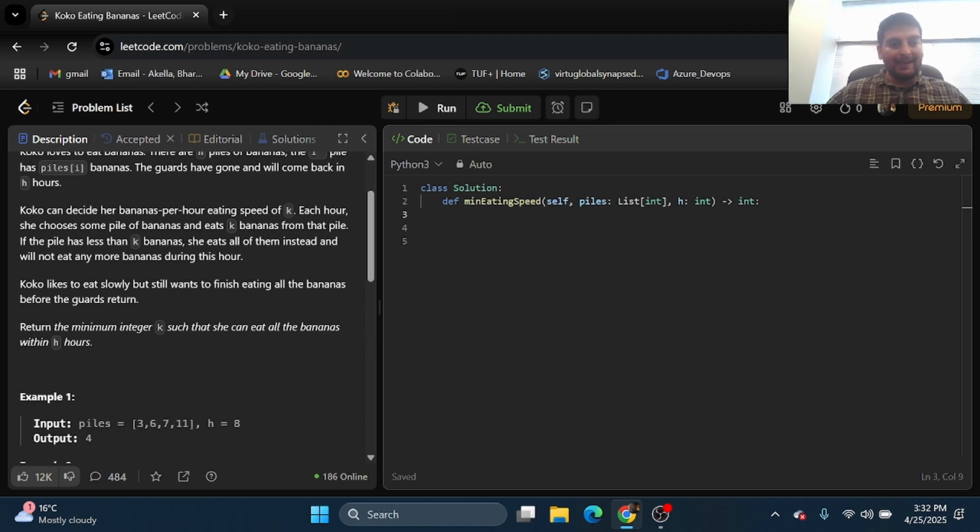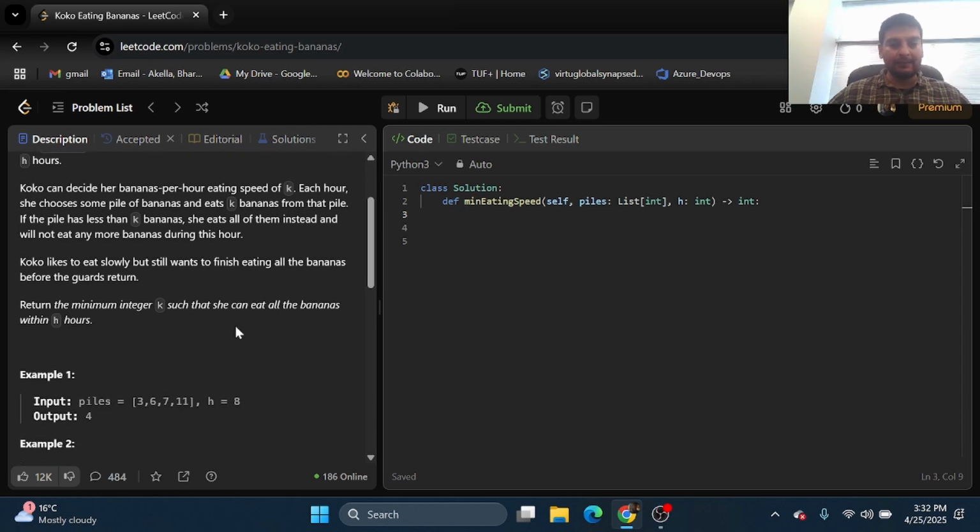Then, if the pile has less than k bananas, she eats all of them instead and will not eat any more bananas during this hour. Koko likes to eat slowly but wants to finish eating all the bananas before the guards return. Return the minimum integer k such that she can eat all the bananas within h hours.